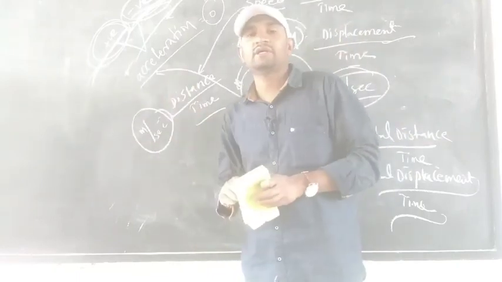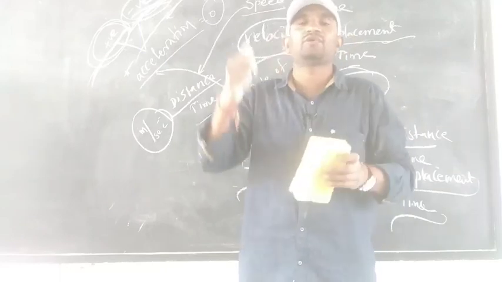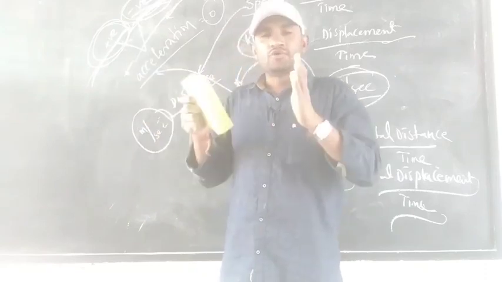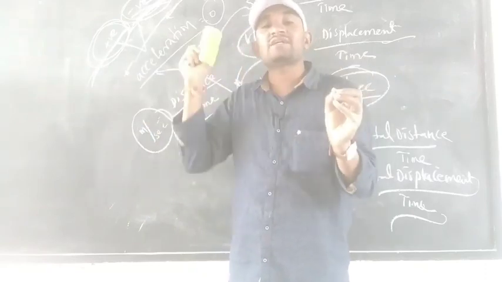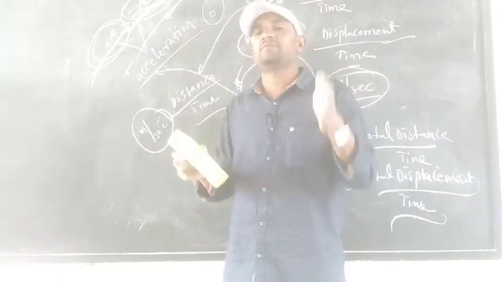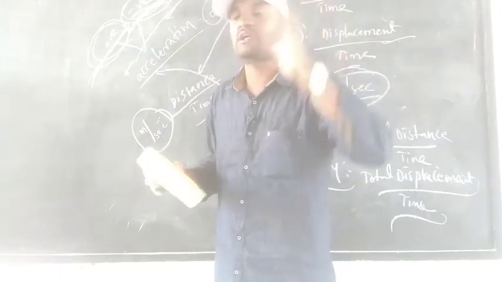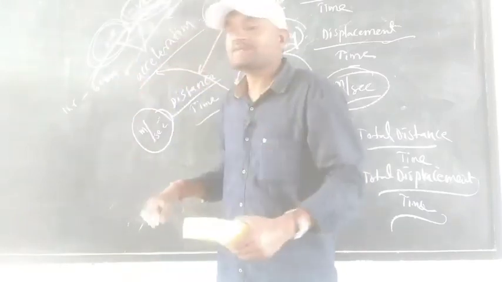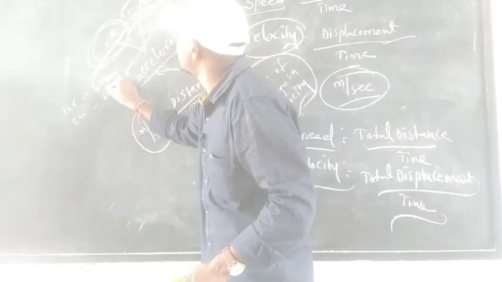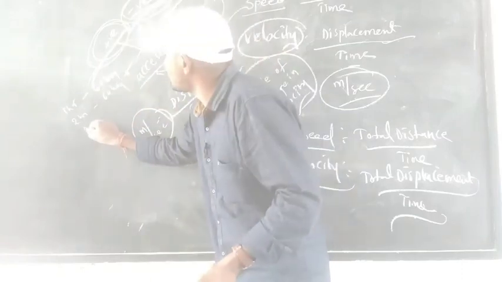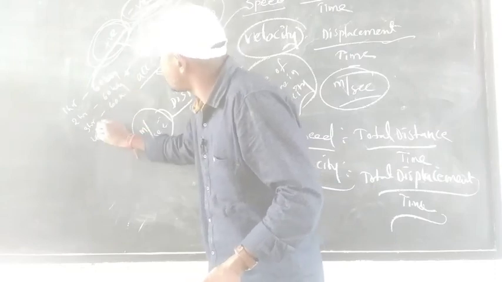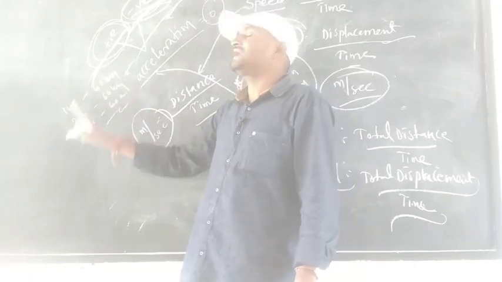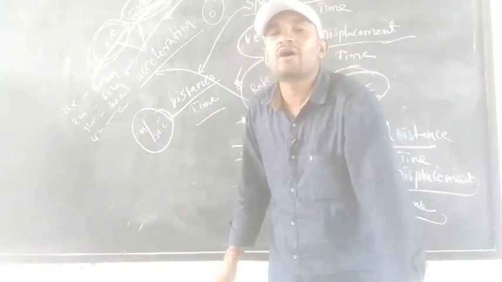Again, one thing I told here: uniform motion and non-uniform motion. What is meant by uniform motion and non-uniform motion? Uniform motion means equal distance, equal time. In 1 hour I am reaching 60 kilometers. In the second hour also I am reaching 60 kilometers. In the third hour also, and in the fourth hour also, 60 kilometers. Equal time and equal distance is uniform motion.